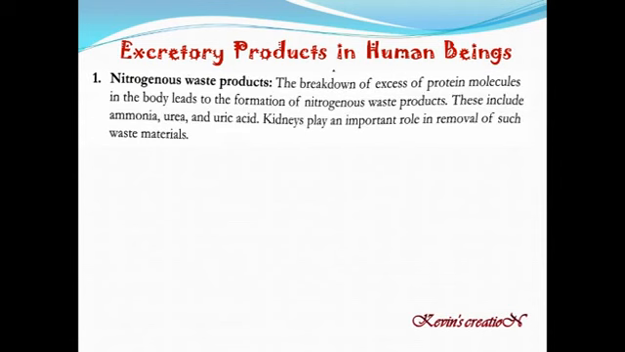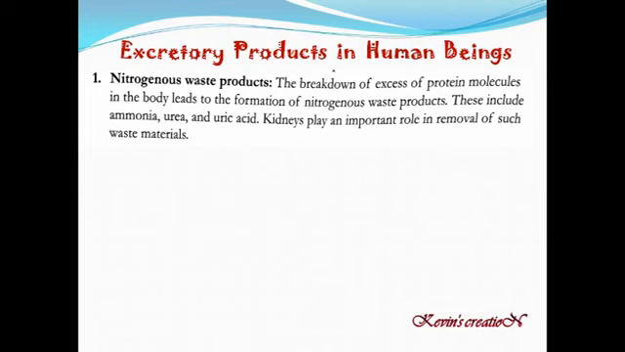The first one is nitrogenous waste products. The breakdown of excess protein molecules in our body leads to the formation of nitrogenous waste products. They are ammonia, urea and uric acid. They are very harmful, ammonia and urea especially. Kidney plays an important role in removal of such waste materials.